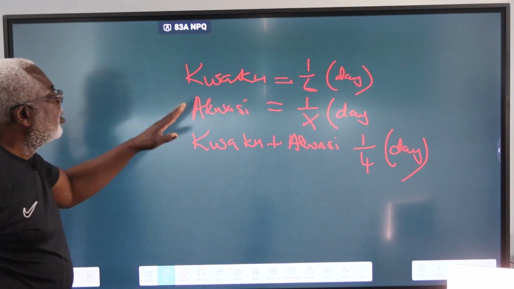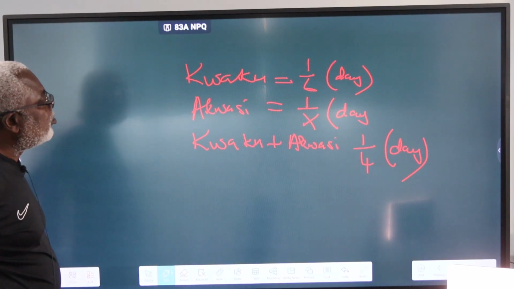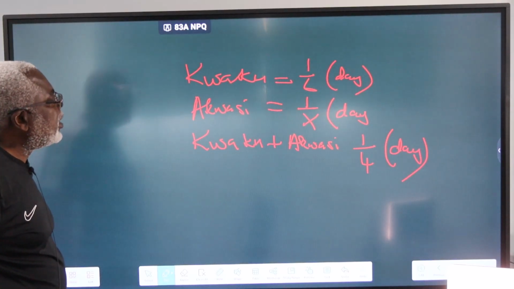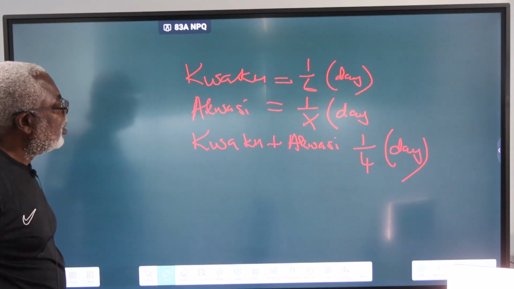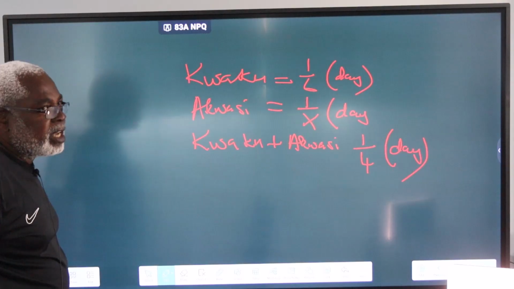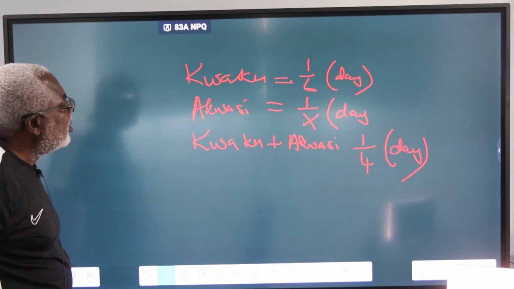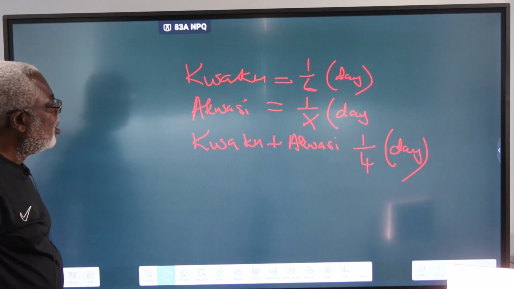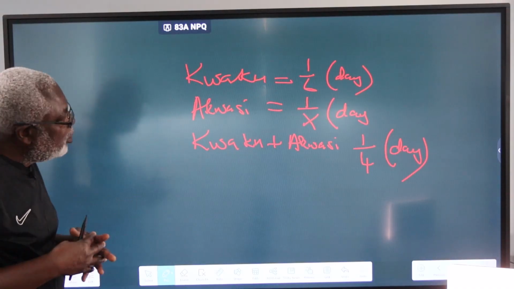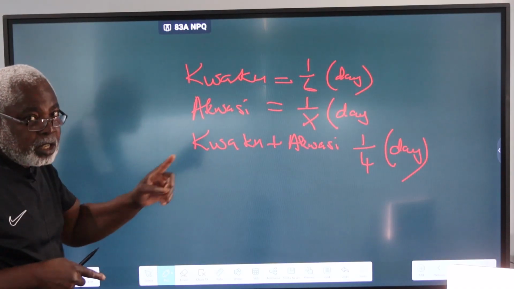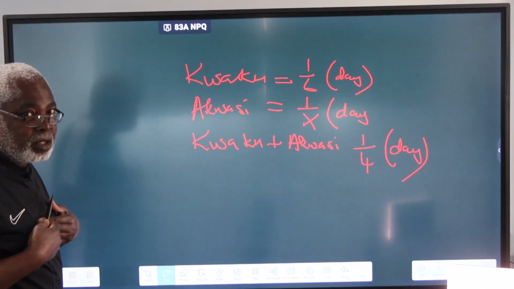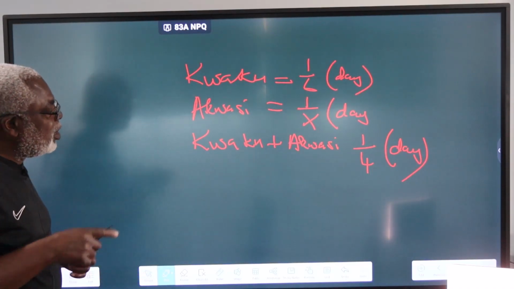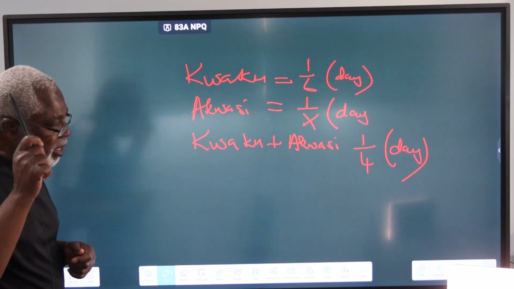Okay. Kwaku alone will do 1/6 of the job because it takes him 6 days to finish it. Akwesi, we don't know, so we let X represent how long Akwesi will take. So if Akwesi will take X days to finish the job, then in 1 day he will do 1/X of the job. But we are told that when the two guys work together, they will finish the job in 4 days. So if they work together, they can finish 1/4 of the job in 1 day.